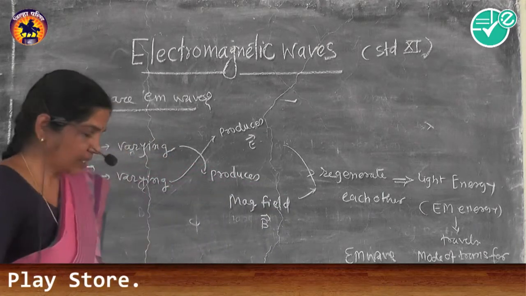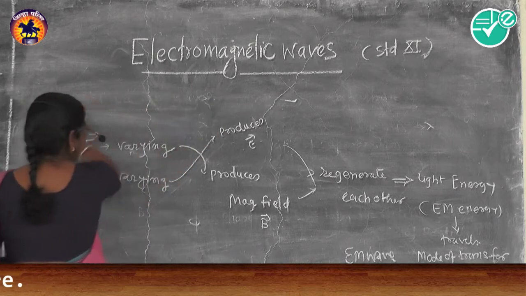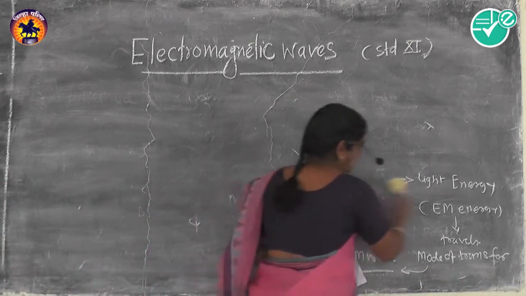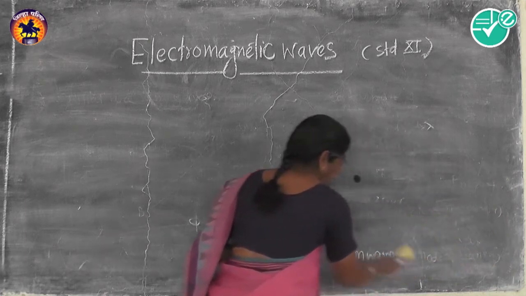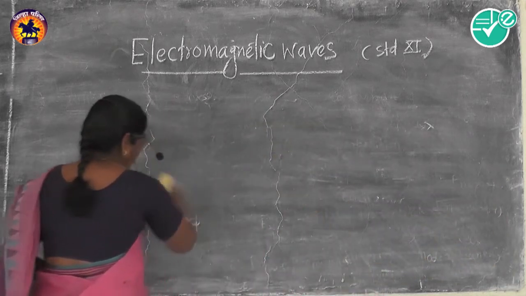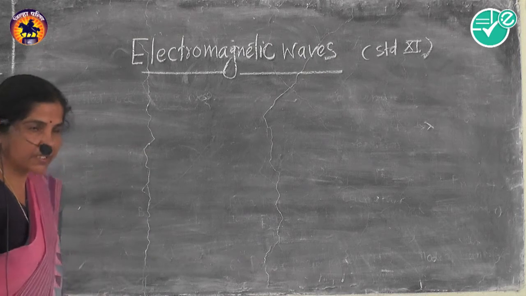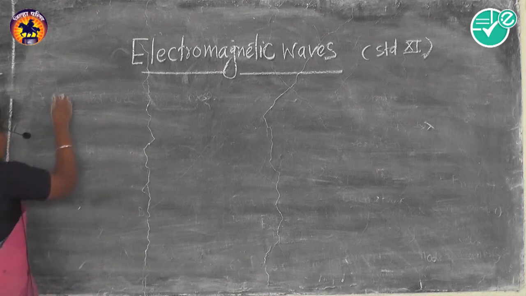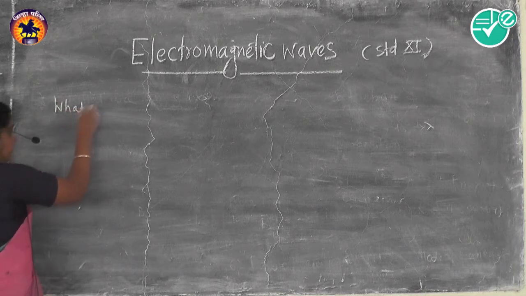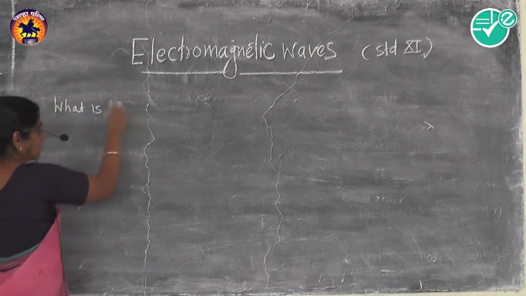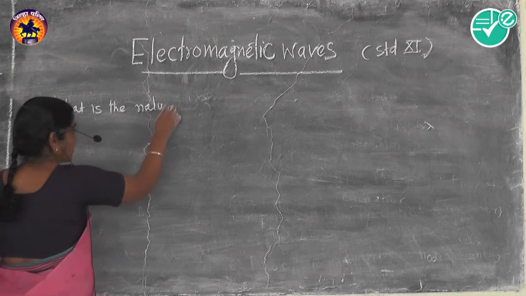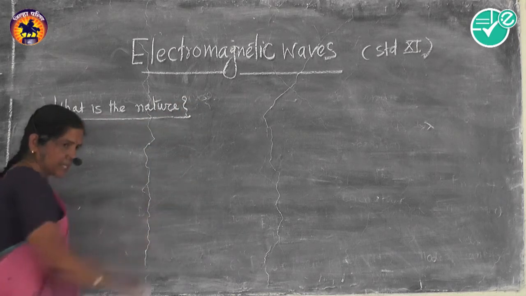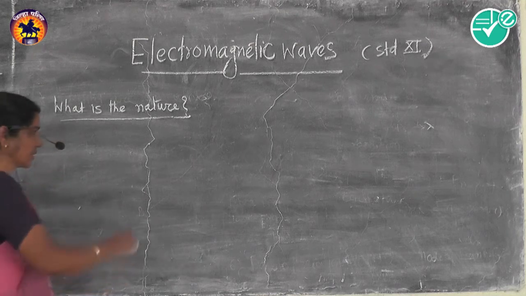Now we see what is the nature of these electromagnetic waves. What are the characteristics? First of all, what is the nature of electromagnetic waves, whether transverse or longitudinal.